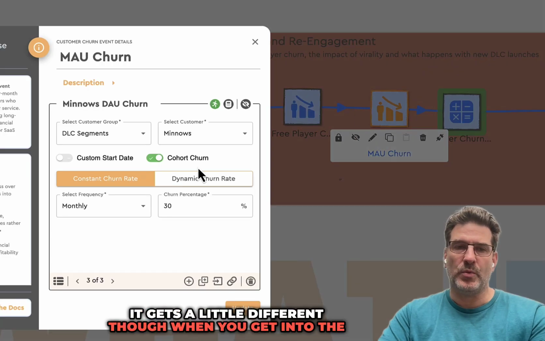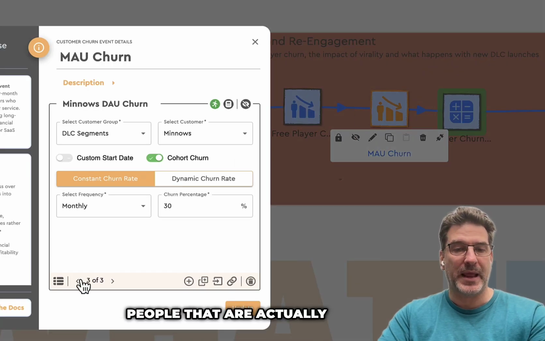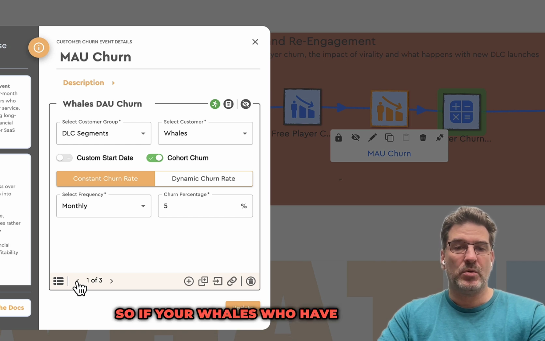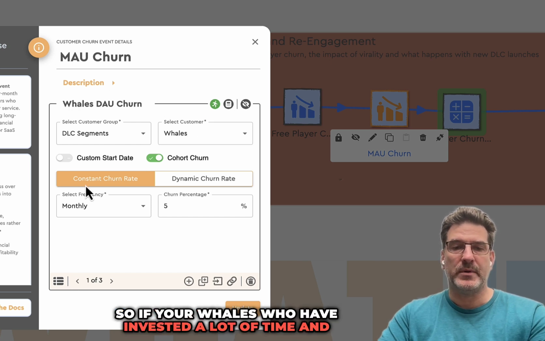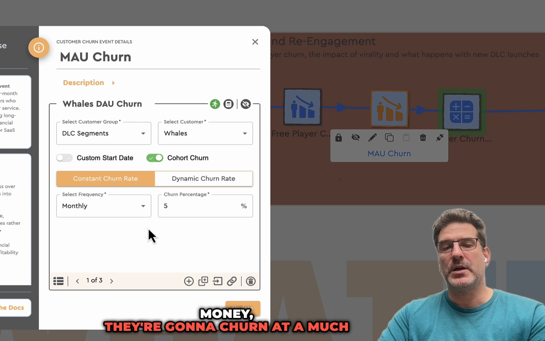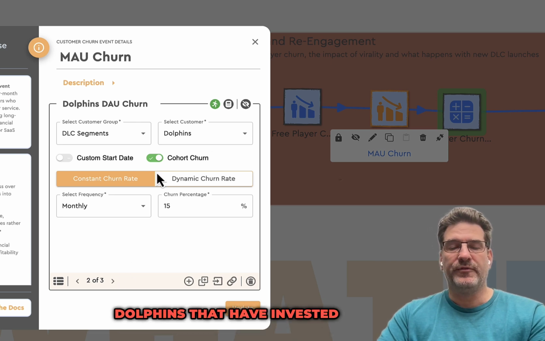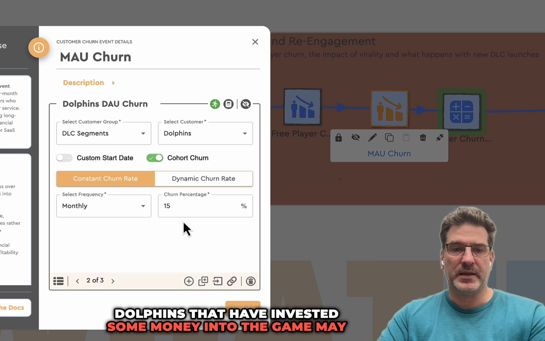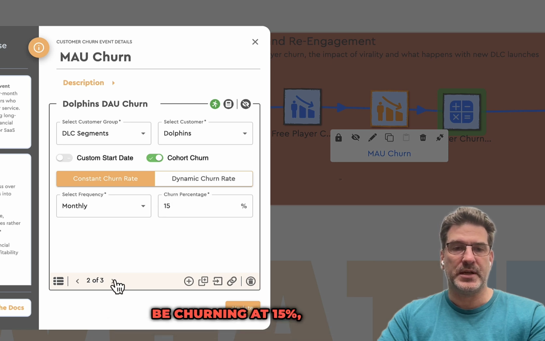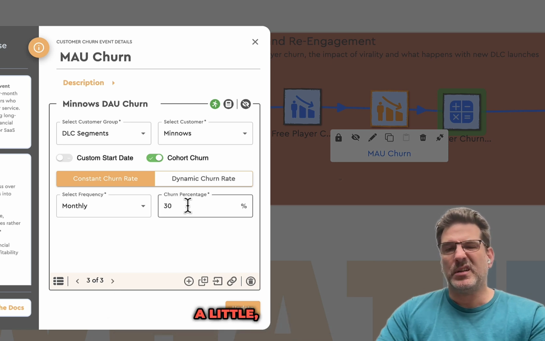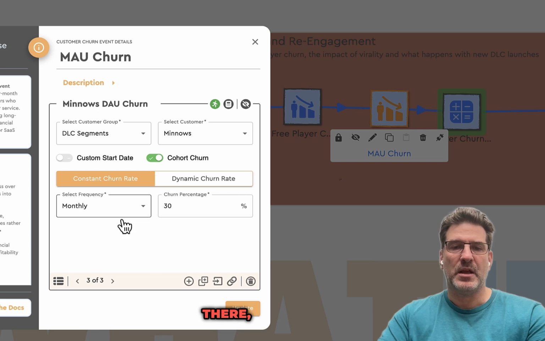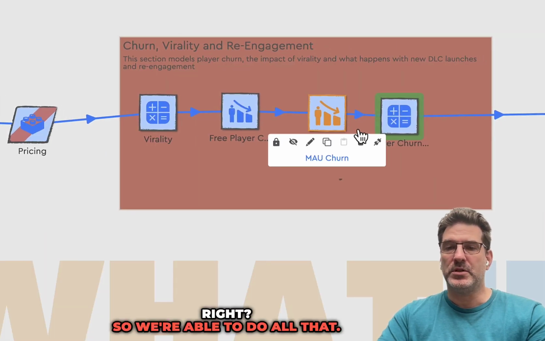It gets a little different though when you get into the people that are actually paying. So your whales who've invested a lot of time and money, they're going to churn at a much smaller rate, 5% month over month. Dolphins that have invested some money into the game may be churning at 15%. And your minnows that put a little 50 cents here and 50 cents there, they're going to churn at a different rate, so 30%. So we're able to do all that.